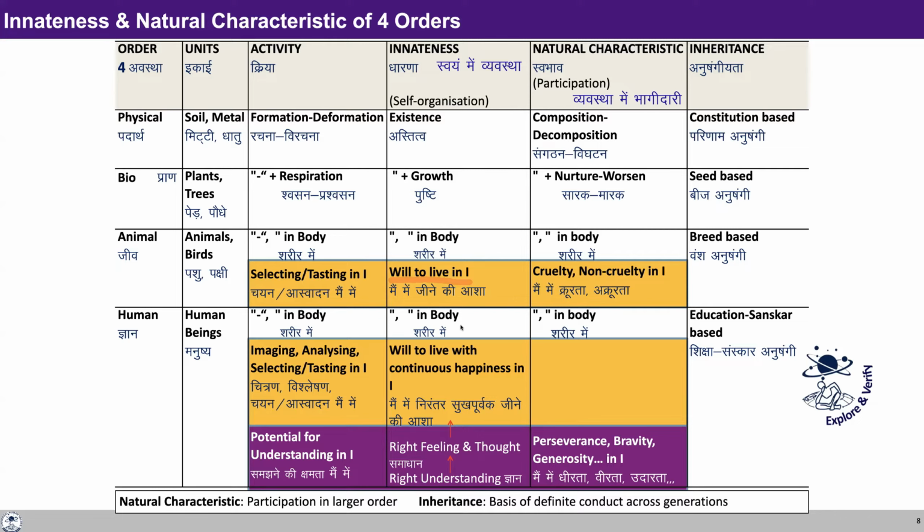If you look at the human order, in the body, we have similar things as they are in the animal body, similar to what is there in the bio order. So there is existence as well as growth in the body of the human being. And here, if you see, we not only have the will to live, but we have the will to live with continuous happiness. So this is not to be seen in the animal order, but it is certainly there in the human order. And that's what we are working for.